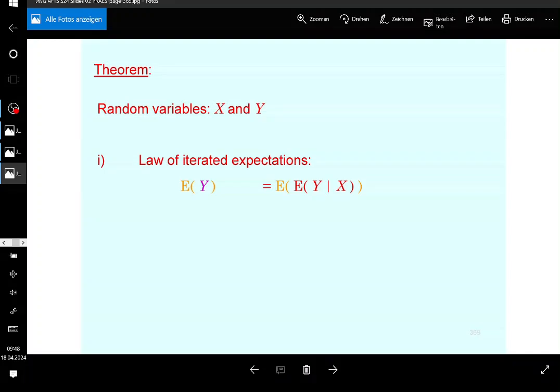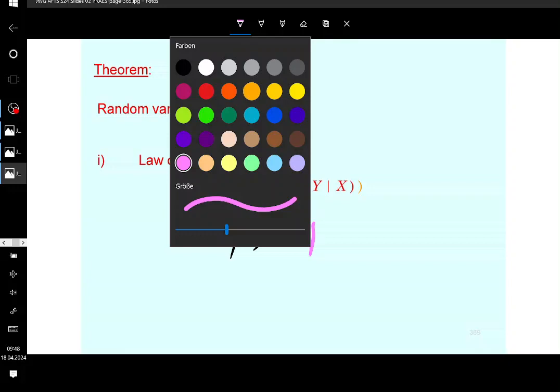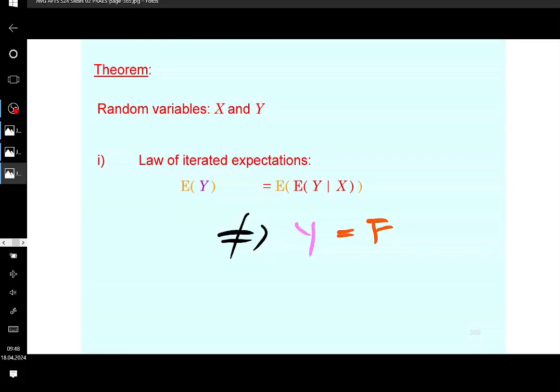But just because you have that, you cannot conclude, this does not imply, and again I wanted to stress this, that y is equal to its conditional expectation. Just because the expectations of both sides are equal, it doesn't mean that the random variables are equal. Understand what I'm saying?